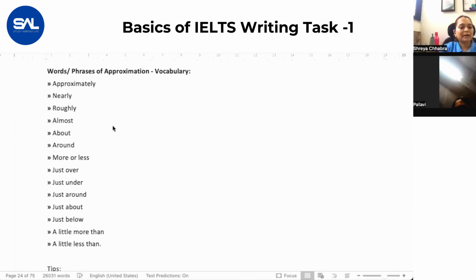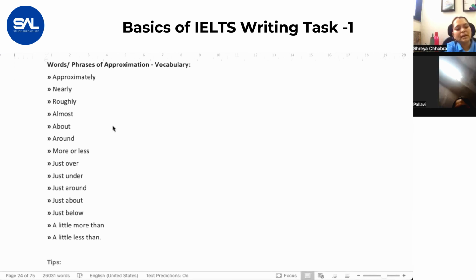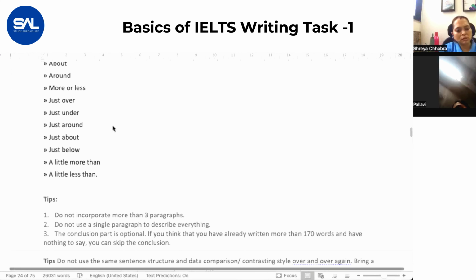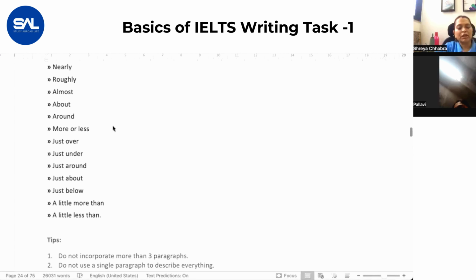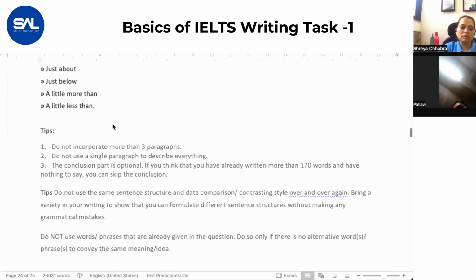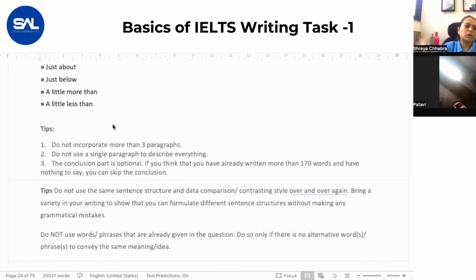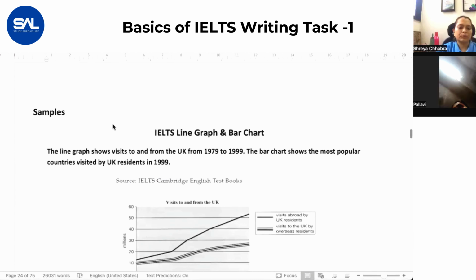If it is not an exact number, you should use the words approximately, nearly, roughly, almost, about. If it is slightly over, just over; slightly under, just under, just below, just more than; if it is much more, way more; if it is a bit, a little more, a little less. So keep on reading these words again and again. This will help you out.